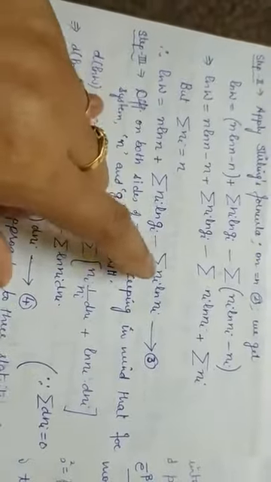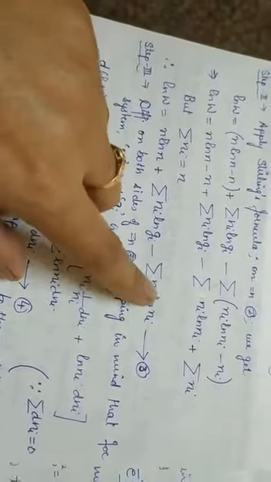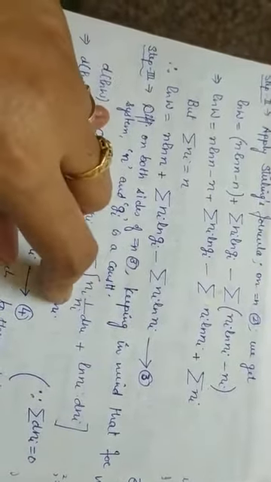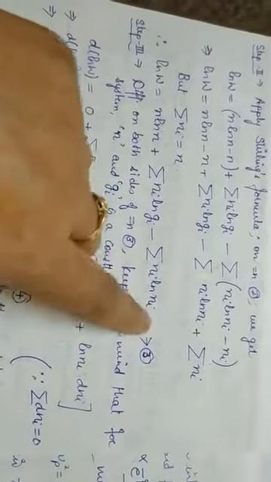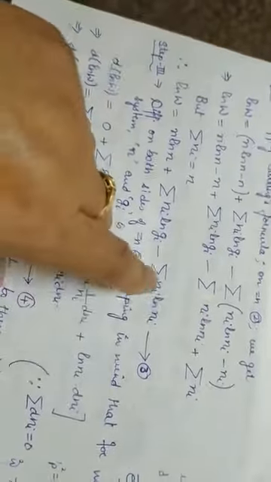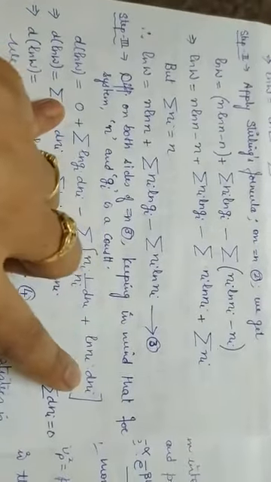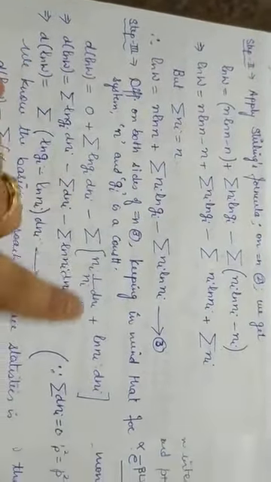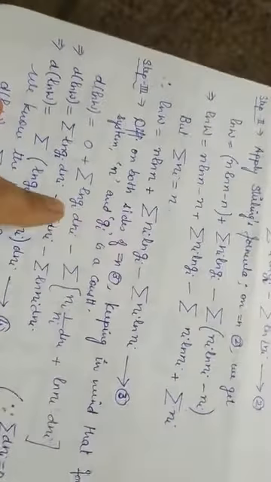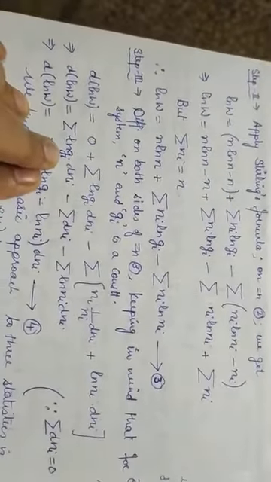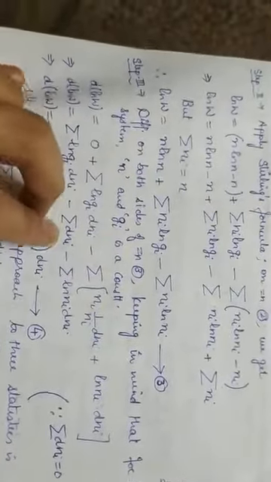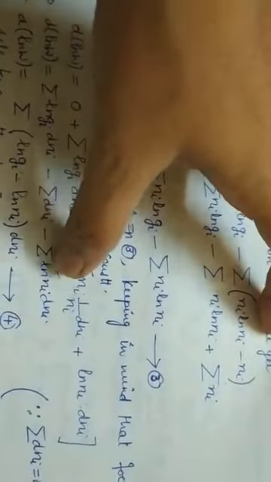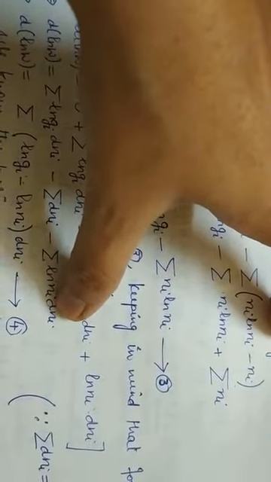First is ni as it is, log's derivative is 1 upon ni, into ni's derivative, which is dni. Then plus natural log of ni as it is, ni's derivative is dni. So expanding all these brackets, you will get natural log of gi into dni, minus ni goes off with ni, this is dni, then minus summation of natural log of ni into dni.